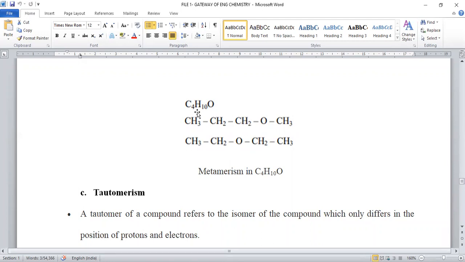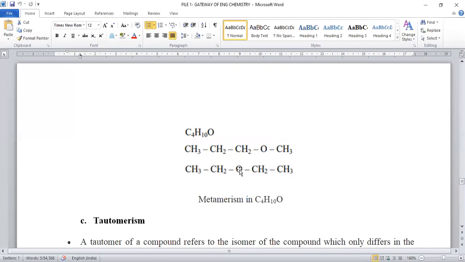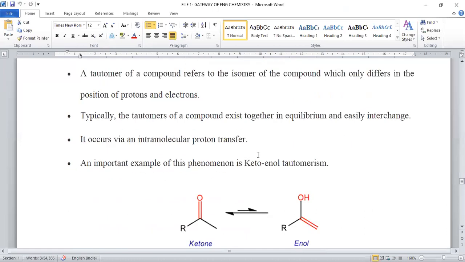Okay, so both isomers are constituted by C4H10O only, but difference in the linkage of alkyl groups you can observe here. In one of the isomers, one side we have 3 carbon chain, second side 1 carbon chain is there. In the second compound, oxygen is surrounded by 2 carbon chain length on each side. Hence, we can say these two isomers are known as metamers.